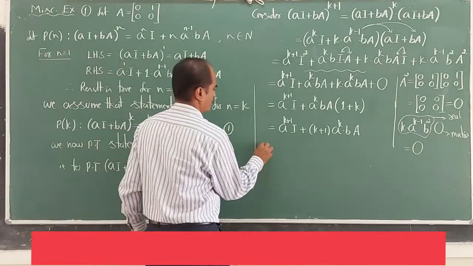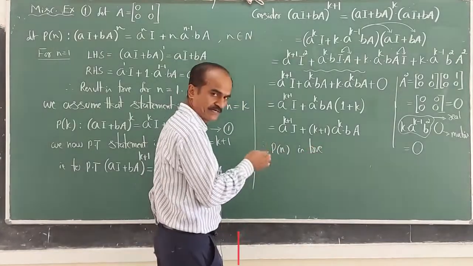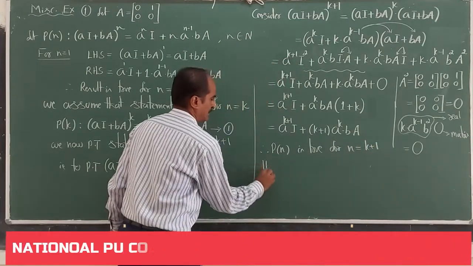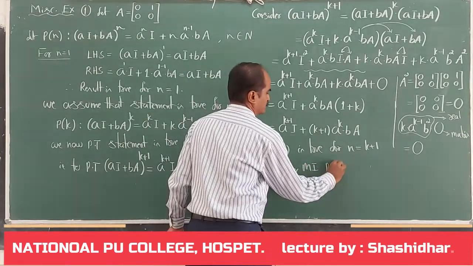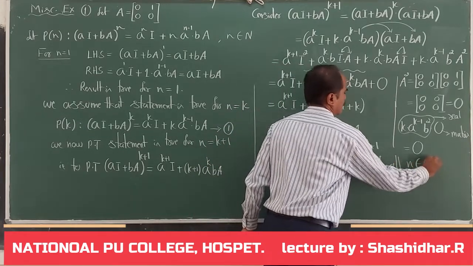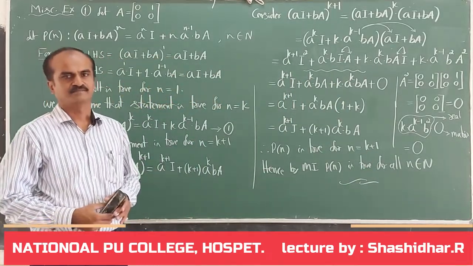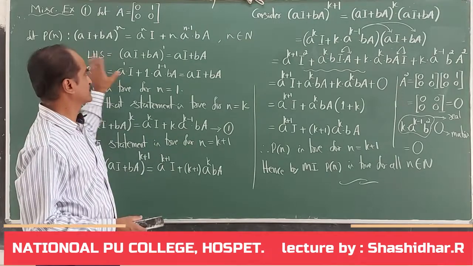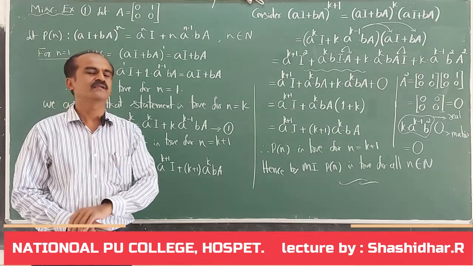So now you write, therefore Pn is true, that is, the given statement or result is true for n equal to k plus 1. Hence, by mathematical induction, Pn is true for all positive integers. That completes the example. In PUC first year we learned mathematical induction. So using mathematical induction we are able to prove this result. Second one, it is quite simple, you can prove that.